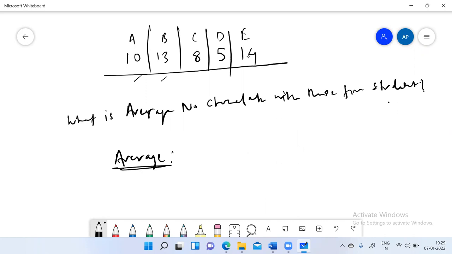Constant sum means, if I add this and if I add the value of average. Constant sum, in this it is 10. No, constant sum means total. Okay, constant total means.